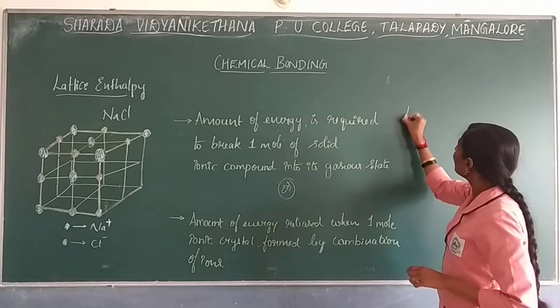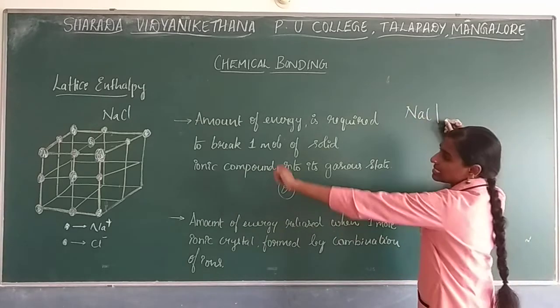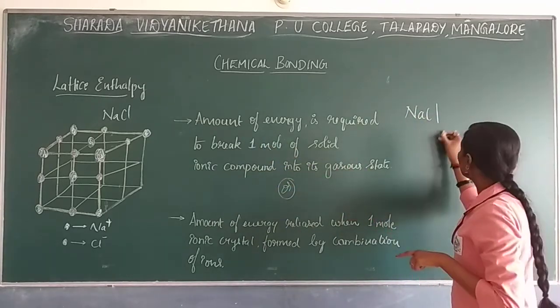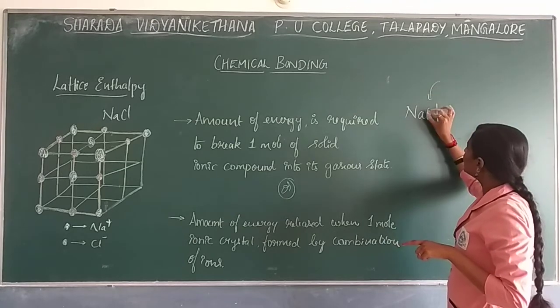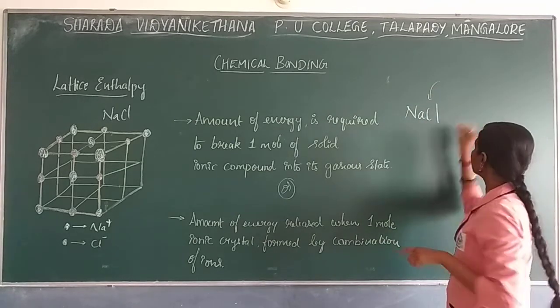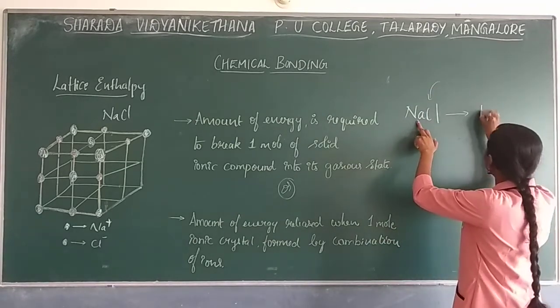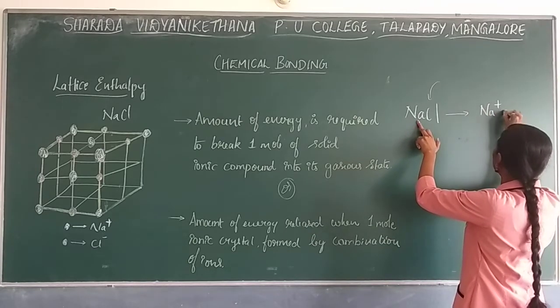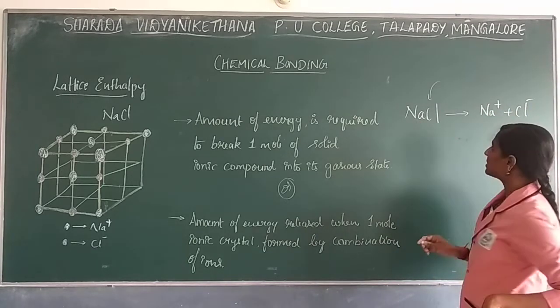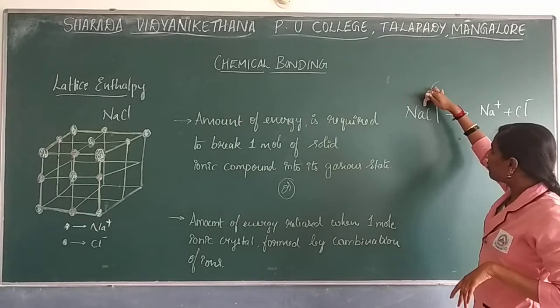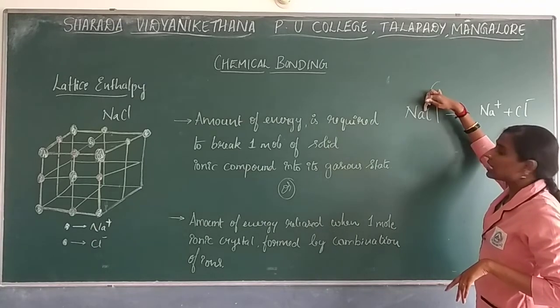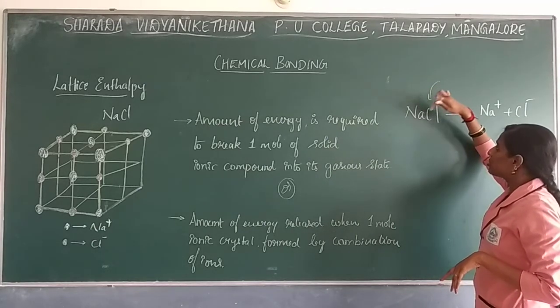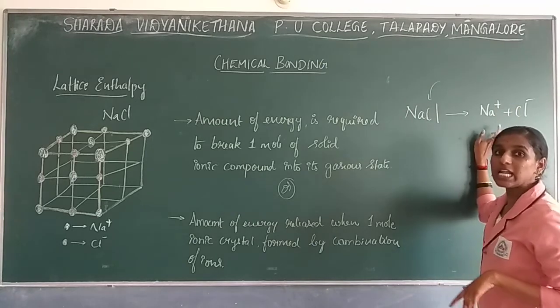In a sense, now you have sodium chloride crystal. So you are giving some amount of energy just to break the bond between these. When it breaks, it forms Na+ as well as Cl-. So the amount of energy you are giving to break this lattice will be considered as lattice enthalpy.